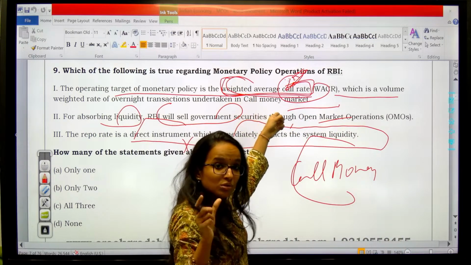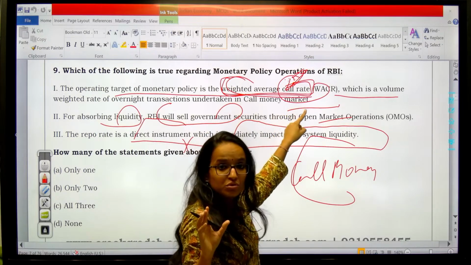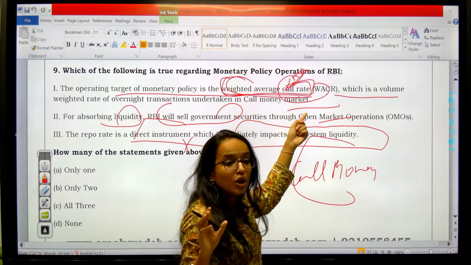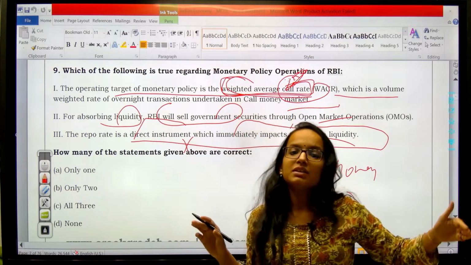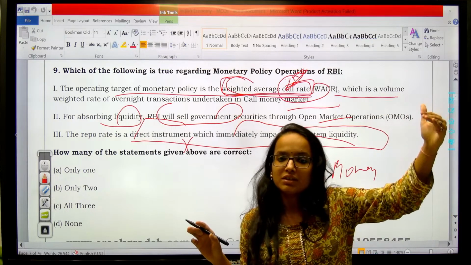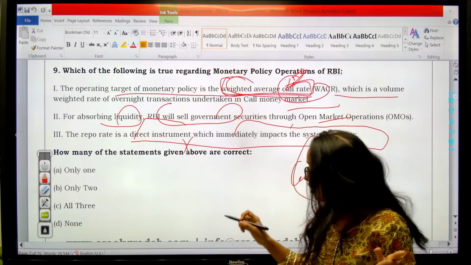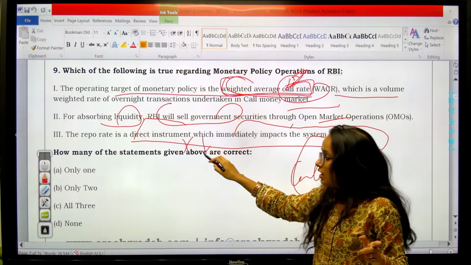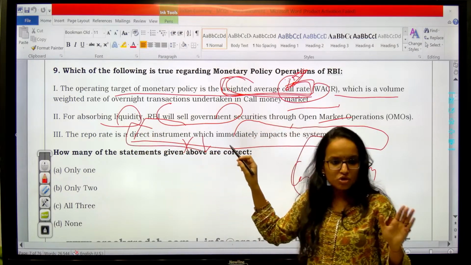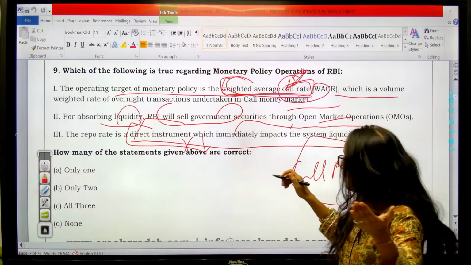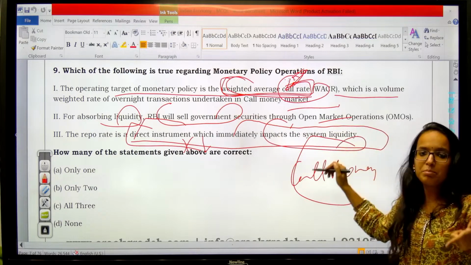It is very closely linked to your repo, and presently if you see, it is kept higher than repo to transmit the decisions of higher interest rates taken by MPC. Clear? This one is incorrect because repo is not a direct instrument. You can say direct, but the impact is not very immediate.